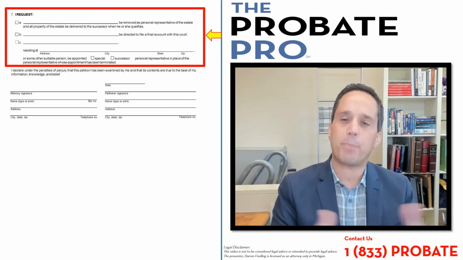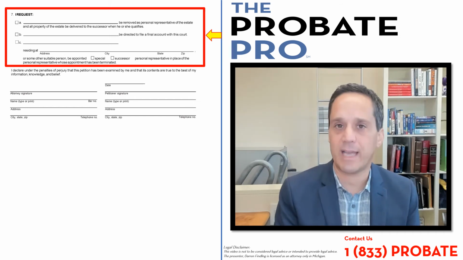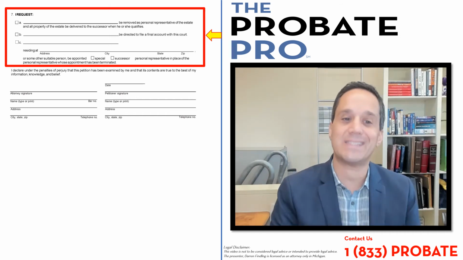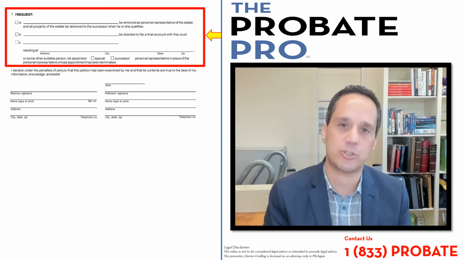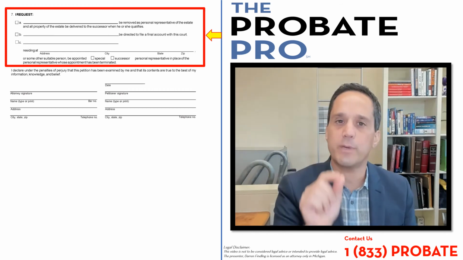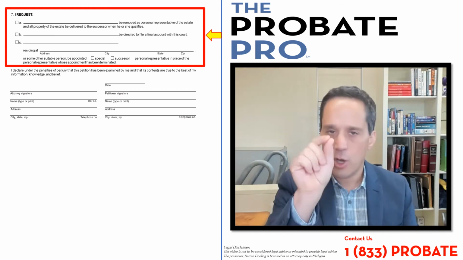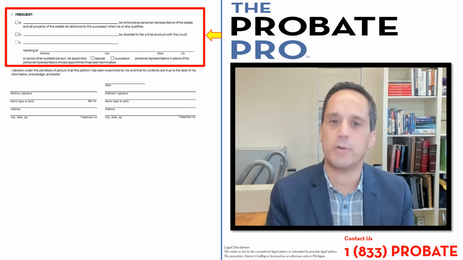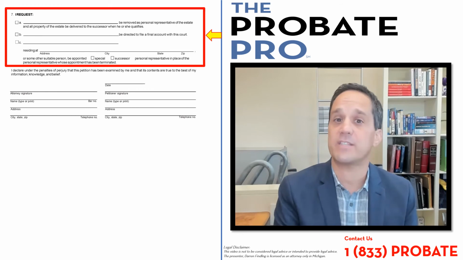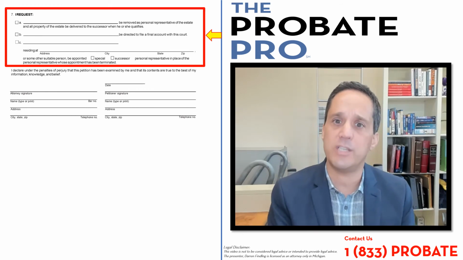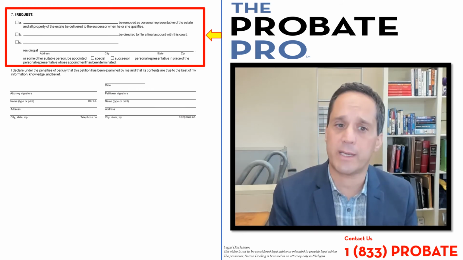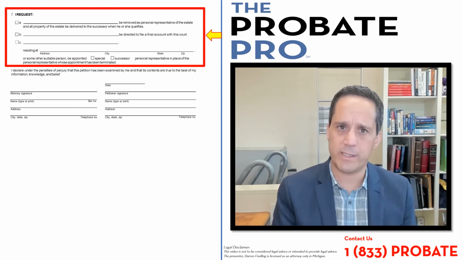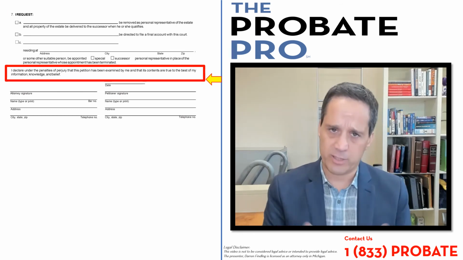B, that person be directed to file a final account. C, the identification of the person you're asking to get appointed, either special or successor personal representative. So even though there are 3 check boxes, all 3 can be checked, or one or the others could be checked. But generally, you're going to check all 3. If you believe that the personal representative has failed to carry out their duties, then you're probably going to want them to do an accounting to the court, and you're going to be asking for a successor personal representative to be appointed.